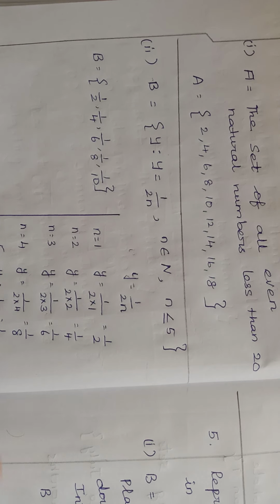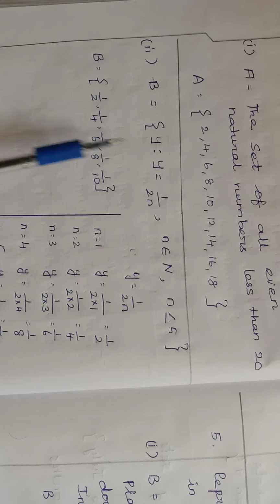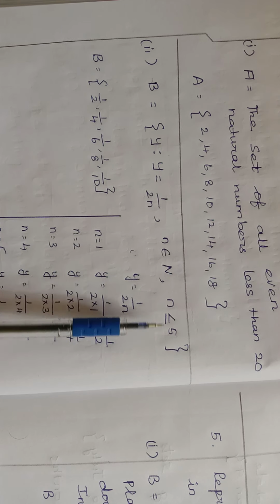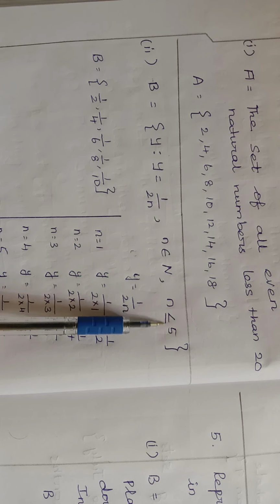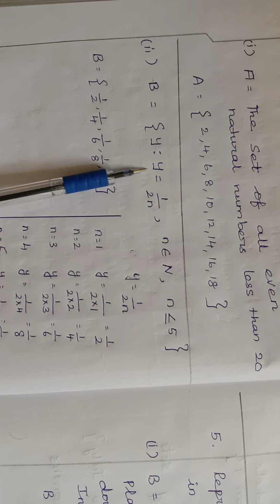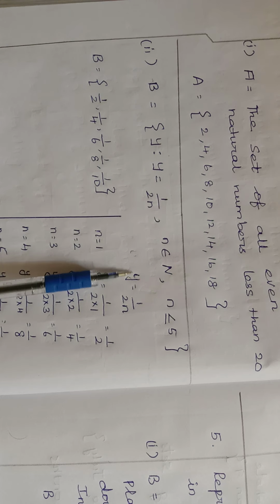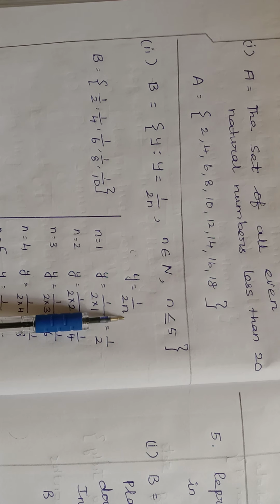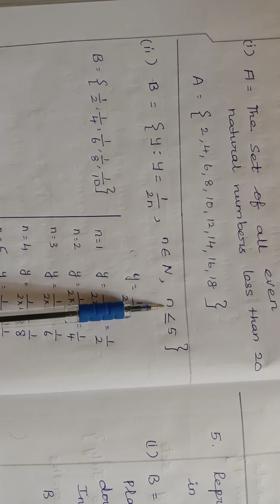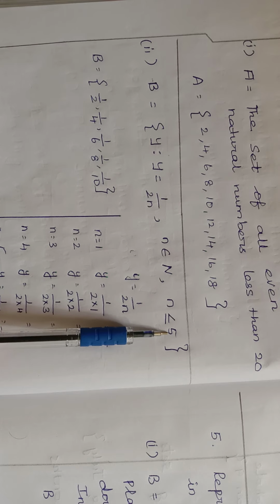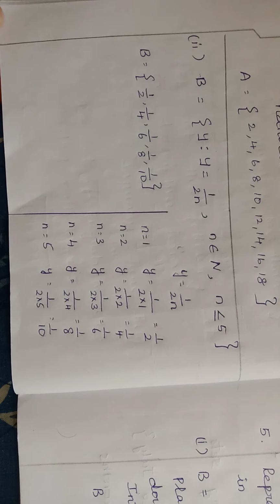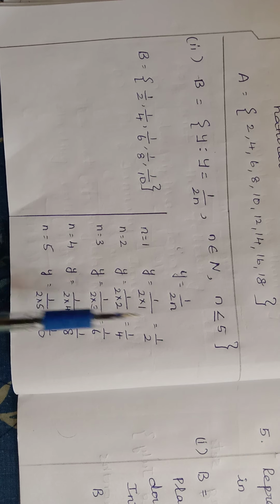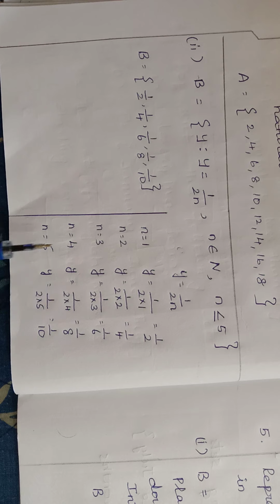Next, capital B, the set of y where y equal to 1 by 2n, where small n belongs to the natural numbers, and n should be less than or equal to 5. So here the function given is y is equal to 1 by 2n. It means 1 divided by 2 into n. We know that n is a natural number. It should be less than or equal to 5. So natural numbers start from 1. So 1, 2, 3, 4, 5. So till 5 I have written.